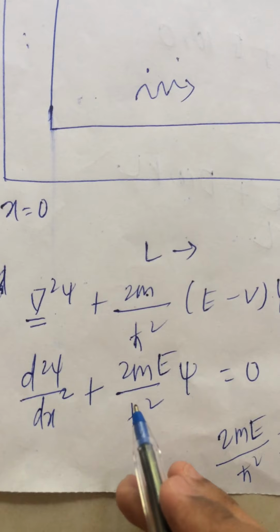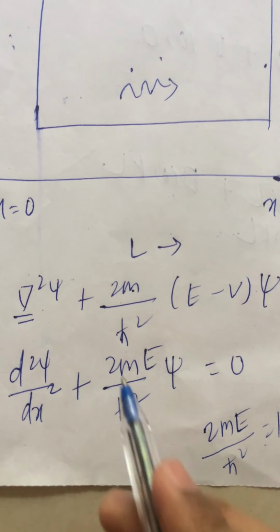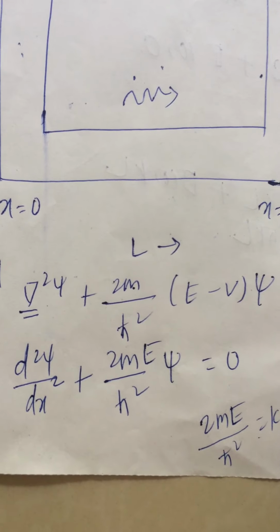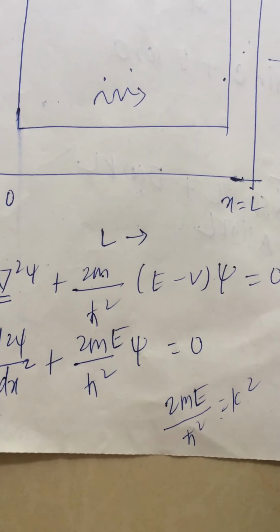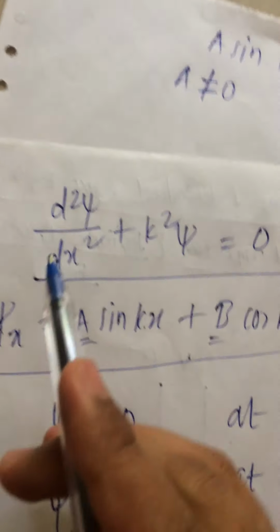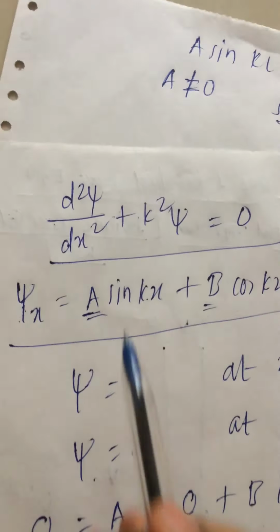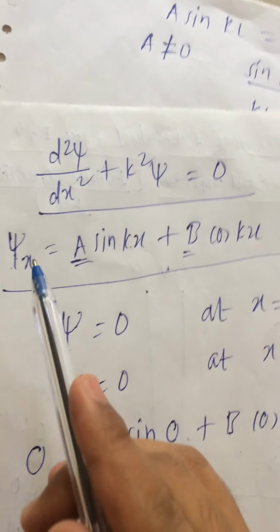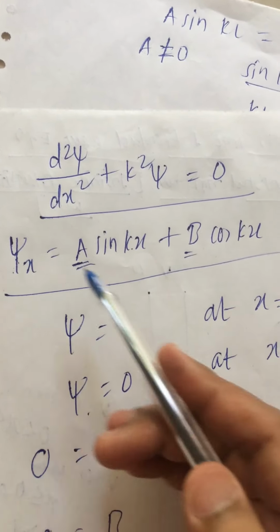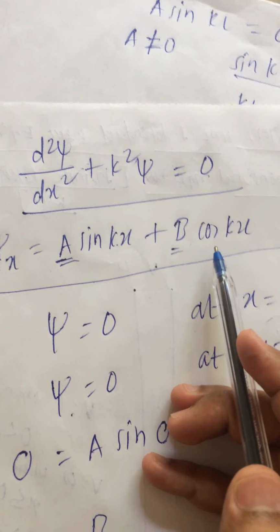For our sake of simplicity, let us consider this factor 2mE upon h cross square as k square. So now the equation will become d2 psi by dx square plus k square psi is equal to 0. This differential equation can have the solution in terms of sine and cos as psi of x is equal to a sin kx plus b cos kx.